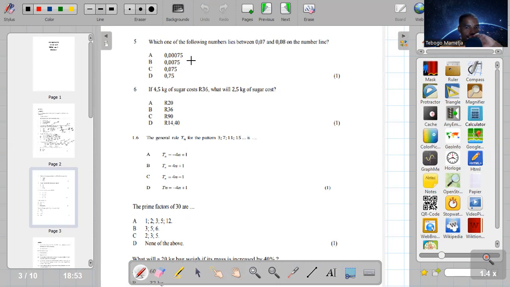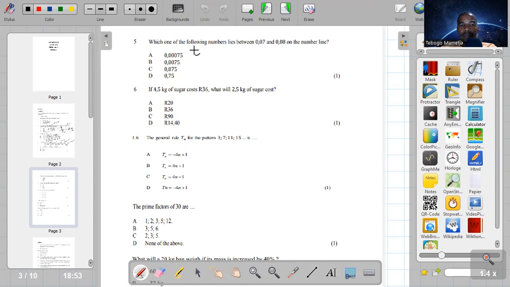So guys, if they ask a number between two consecutive numbers, or between any two numbers, you must know that they are looking for an average, what sometimes you prefer to call a mean. So in this case, how do we find an average, or a mean between these two numbers? You simply have to add the two numbers and you divide them by 2.